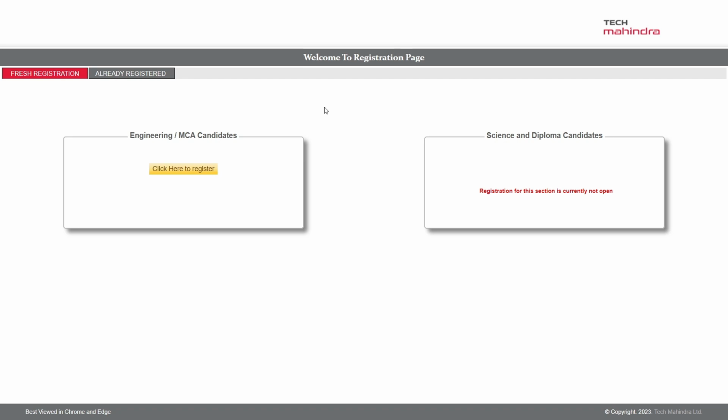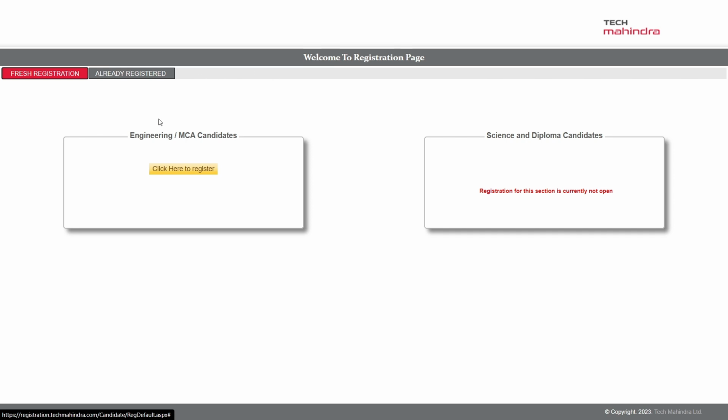We are going to discuss one of the most important mass hiring opportunities from Tech Mahindra. Today Tech Mahindra has announced hiring for the role of Associate Software Engineer, and this hiring is only for candidates who have graduated in 2024. We are going to see the eligibility criteria and the registration process. When you click on the link in the description, you